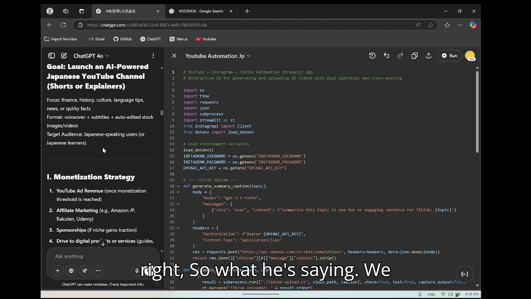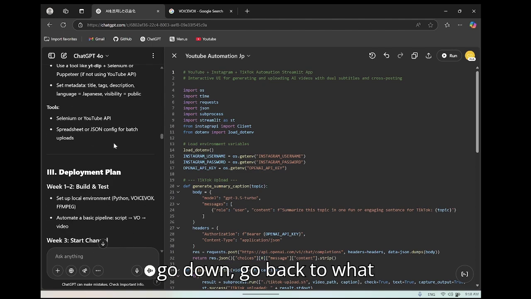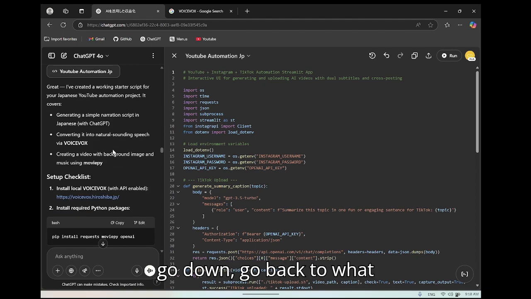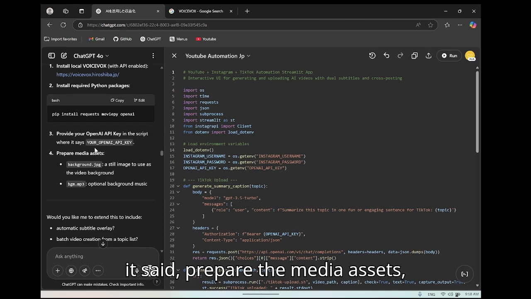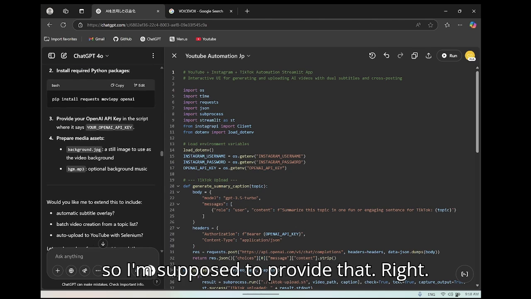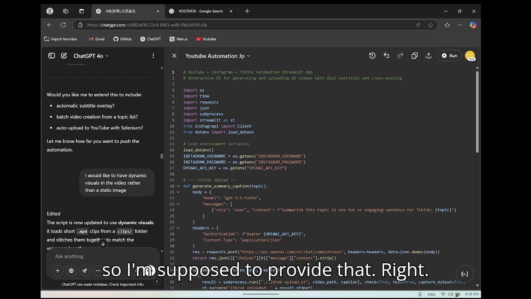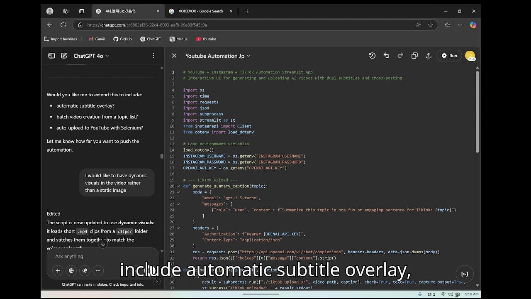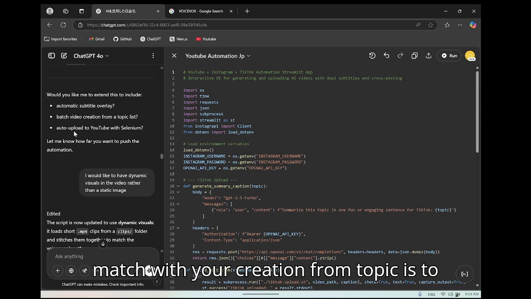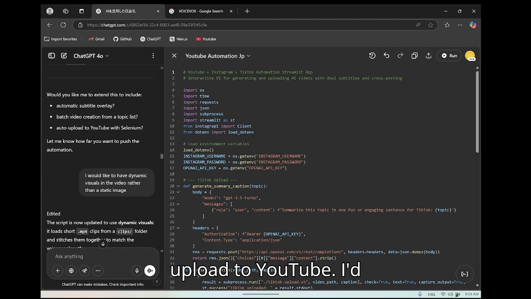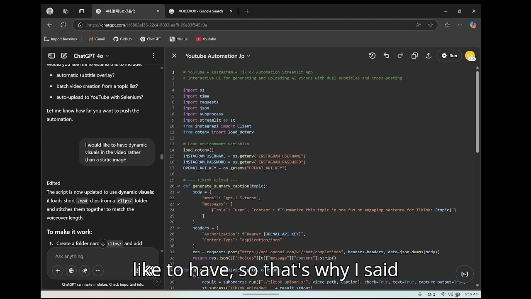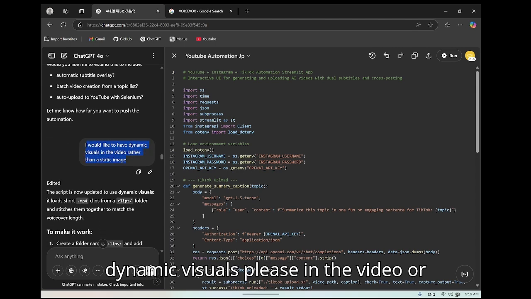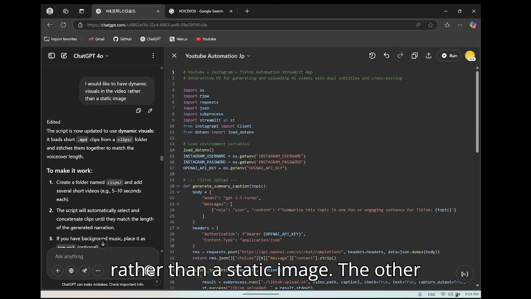All right, so going back to what it said: prepare the media assets. So I'm supposed to provide that. Right, would you like me to extend this to include automatic subtitle overlay, batch video creation from a topic, or upload to YouTube? So I said I'd like dynamic visuals in the video rather than a static image.